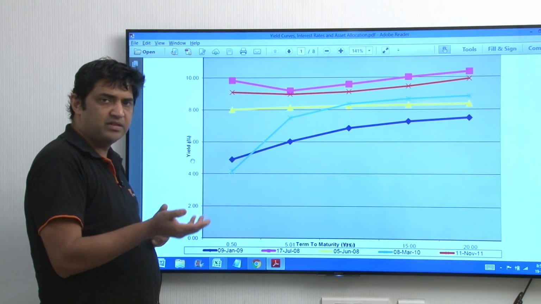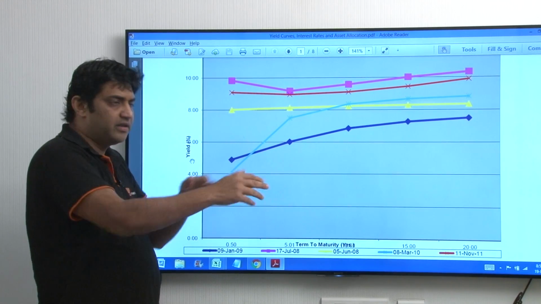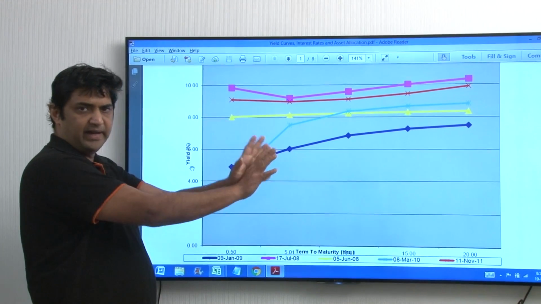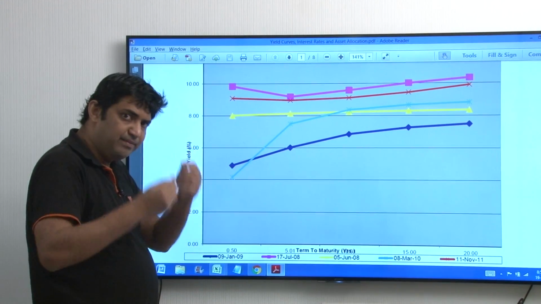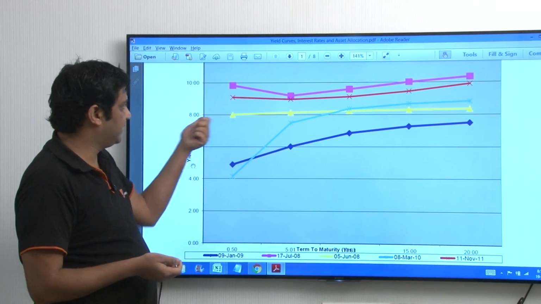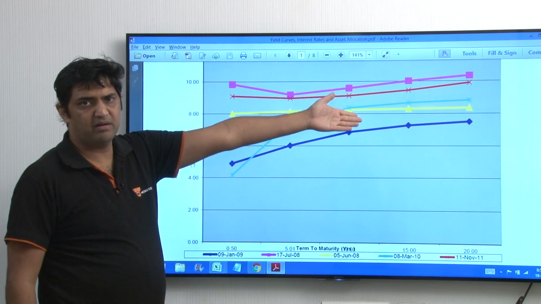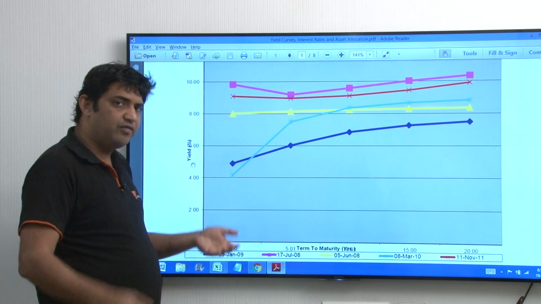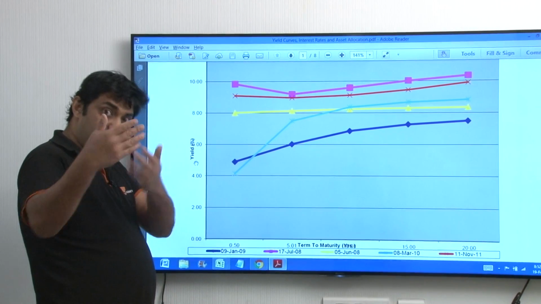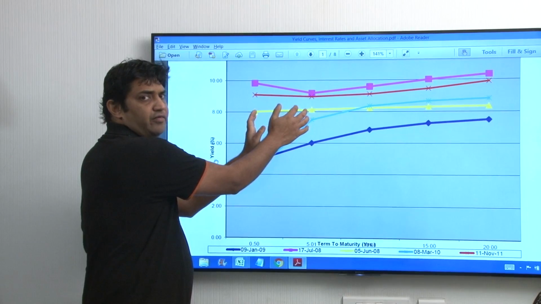So in that case a person will say, why should I invest for the long term and sacrifice my liquidity also? There are various theories, liquidity preference theory, preferred habitat theory. You may read that in detail, that's the theoretical part. But at the practical level, if you have 100 rupees and you are getting an annualized 8% in half a year, why would you invest in a 20-year paper to get the same 8%? So when the yield curve is flat, lenders typically would like to concentrate their money at the shorter end of the yield curve.